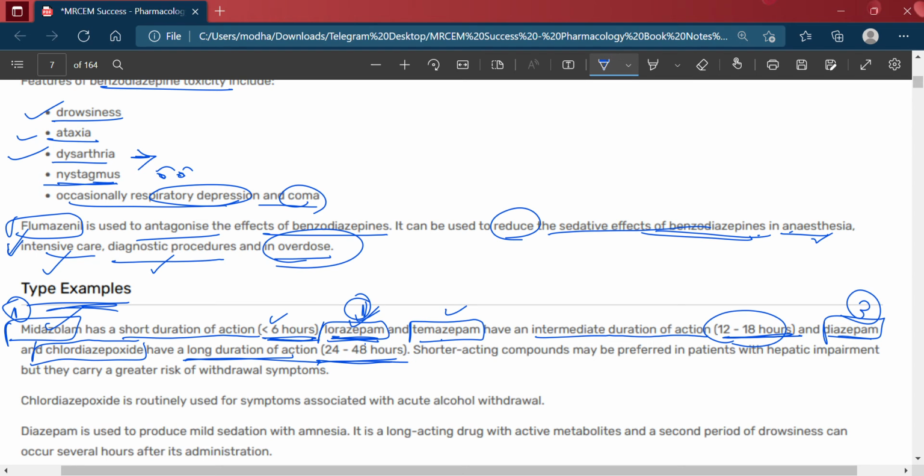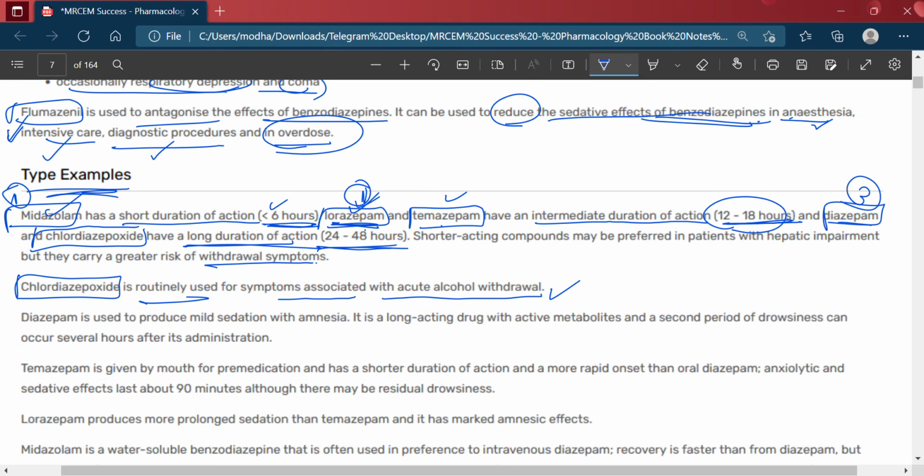Okay, shorter acting compounds may be preferred in patients with hepatic impairment, but they carry a greater risk of withdrawal symptoms. Shorter duration of action like midazolam can be used in hepatic impairment patients, but it can also cause withdrawal symptoms. Then chlordiazepoxide is routinely used for the symptoms associated with acute alcohol withdrawal.